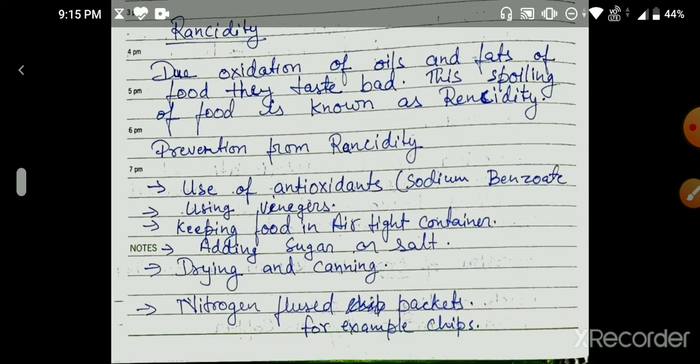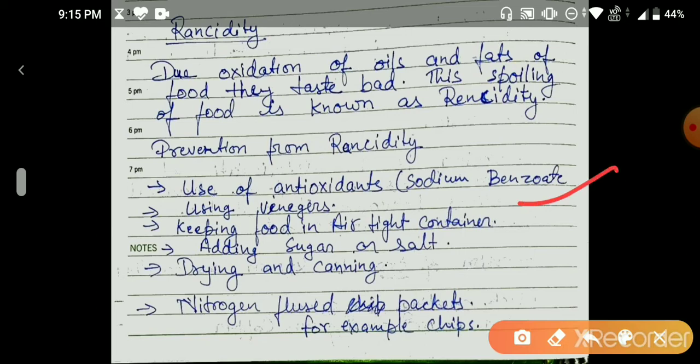Okay, so a very common method is that we use antioxidants in packed foods such as jams, and you have seen many medicines that have been kept for a long period of time. There we use antioxidants, very commonly sodium benzoate. Okay, we use vinegar for some things too. You must have gone to restaurants where we see vinegar-dipped onions. So we use vinegar to improve the shelf life, so that it won't be spoiled so early.